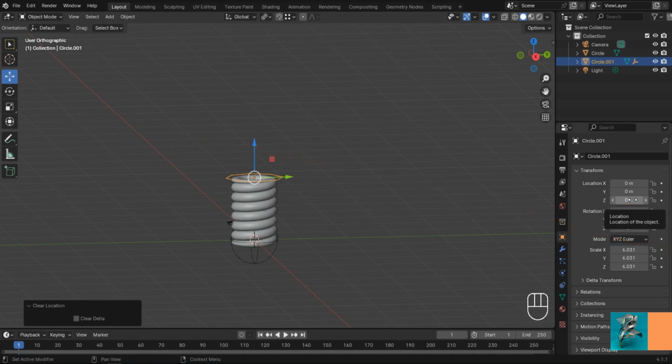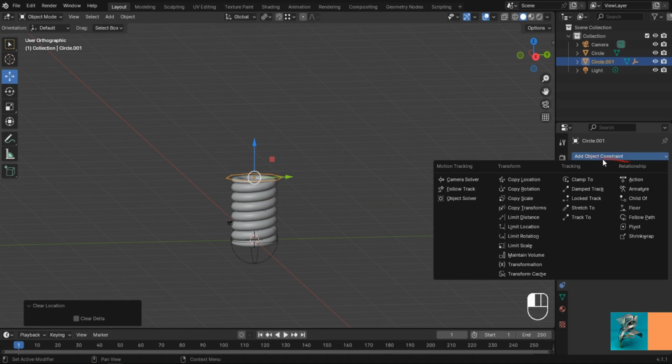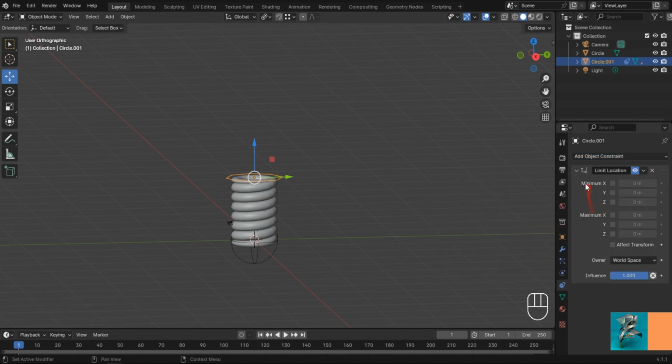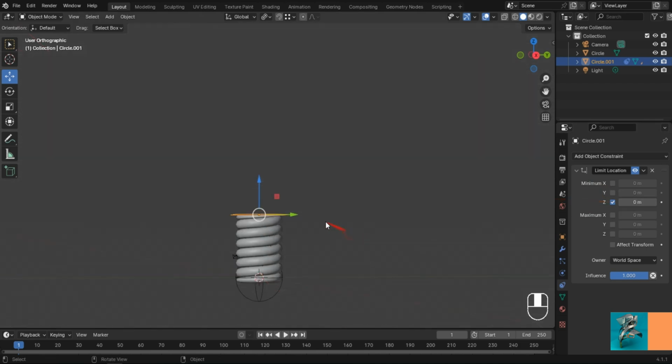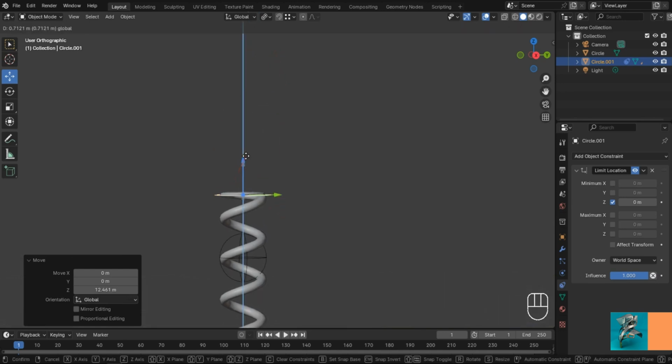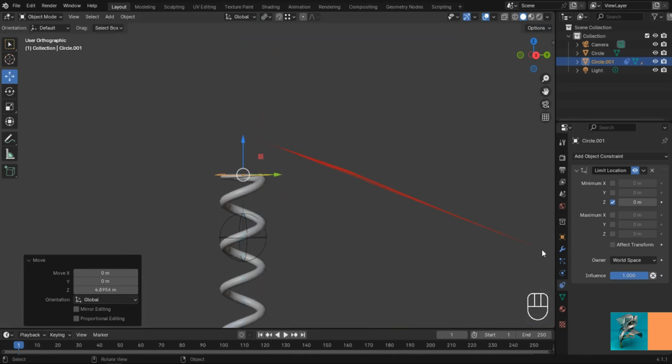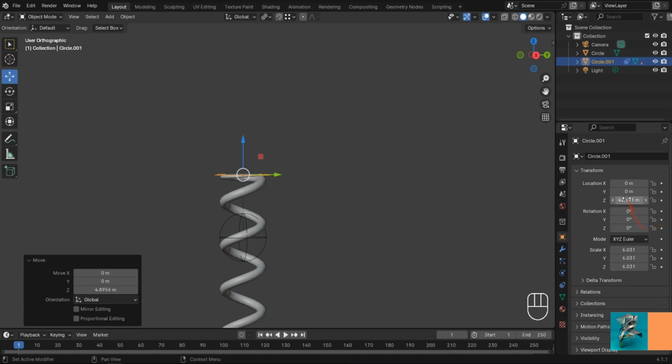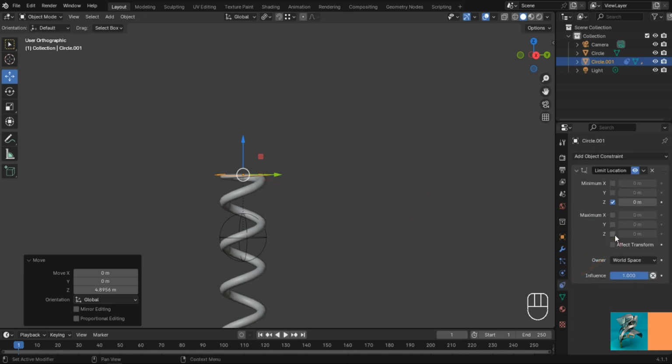In this final stage, we must consider limits for moving our circle. For limit location, go to Object Constraints, choose Limit Location, check Z minimum and Z maximum, and move the circle up to where the spring stops moving. Copy the Z location value and paste it in the maximum Z value, and do the same for the bottom part.